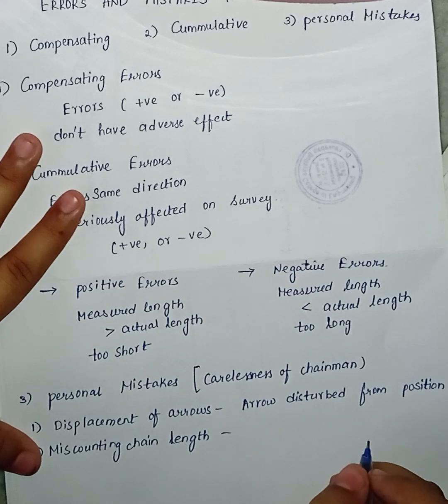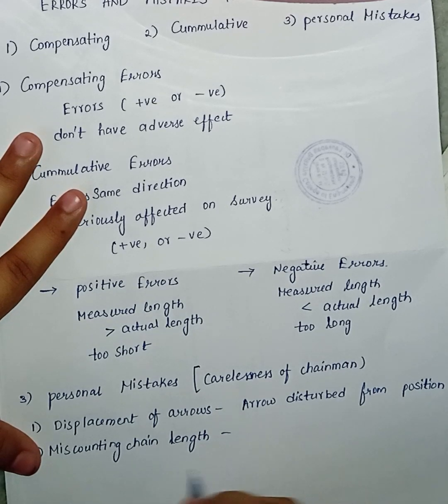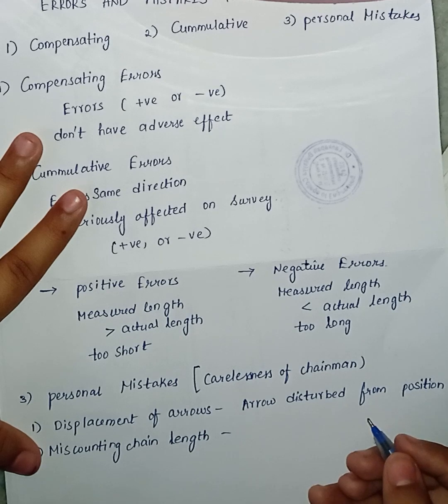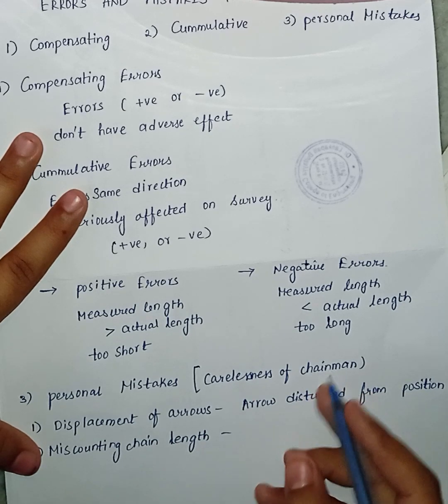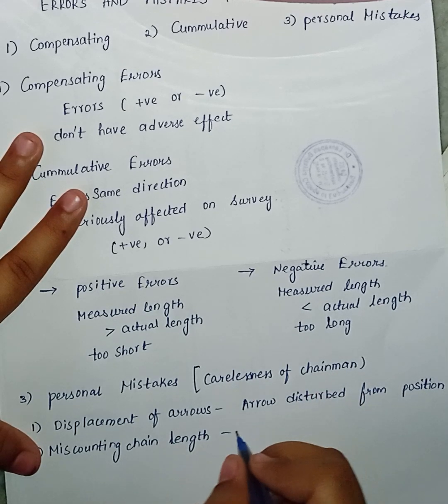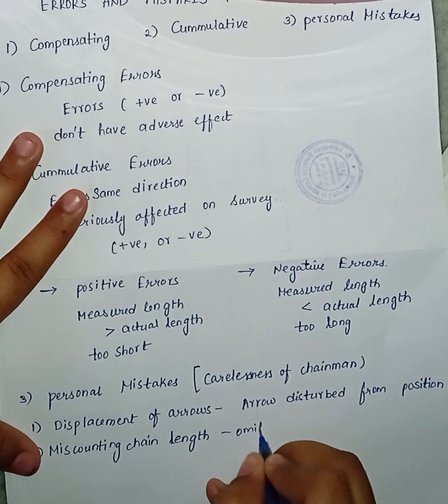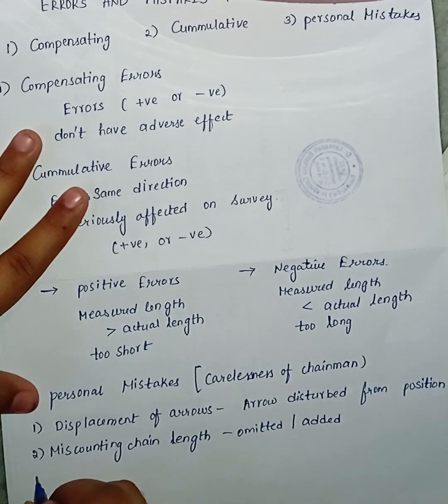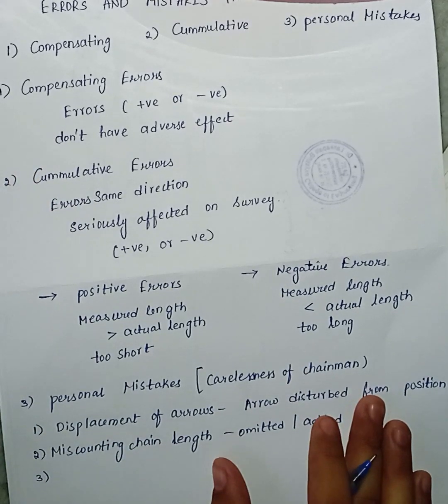A full chain length may be omitted or added. Whenever some arrows are lost, we can count the chain length wrongly. Sometimes it may be omitted, sometimes it may be added. This is known as miscounting chain length.